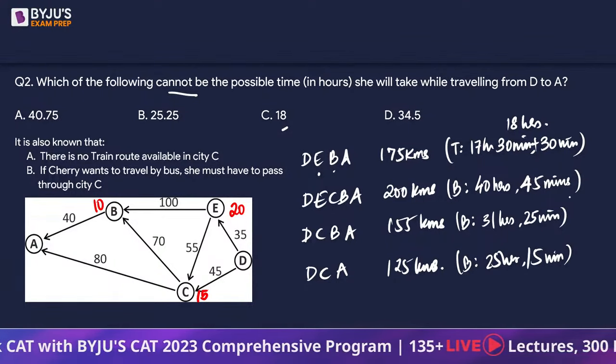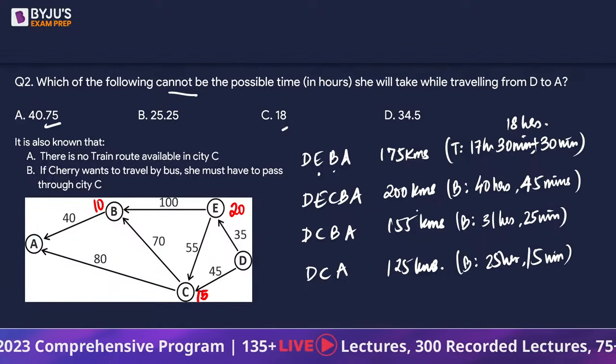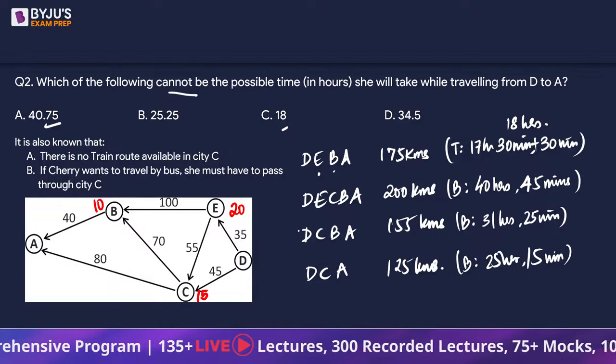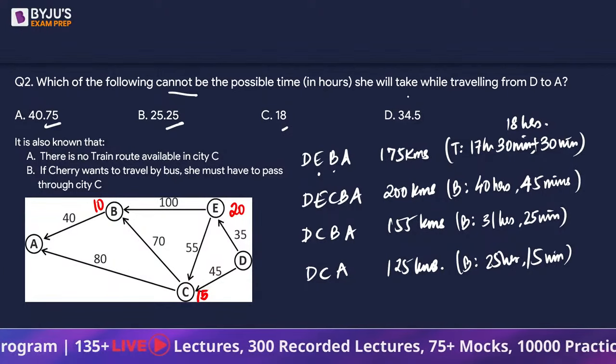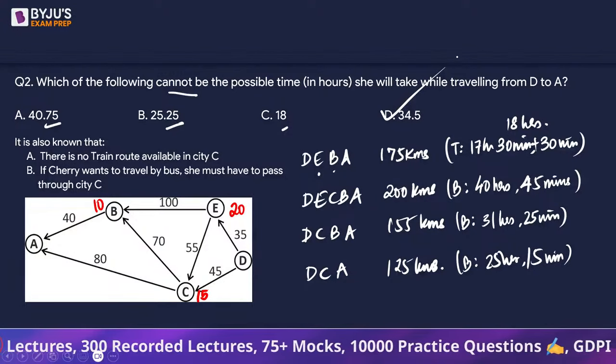Right? So 40 hours, 45 minutes, can we say it is 40.75? So this is also a possibility. 25 hours, 15 minutes is 25.25 hours. So we are pretty sure that D option, that is 34.5, is not going to happen.